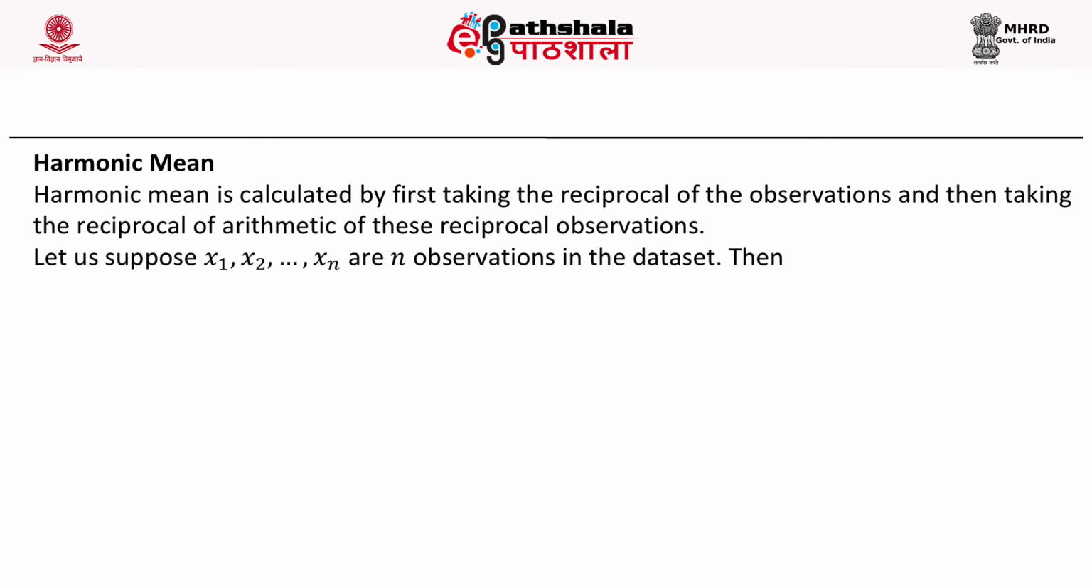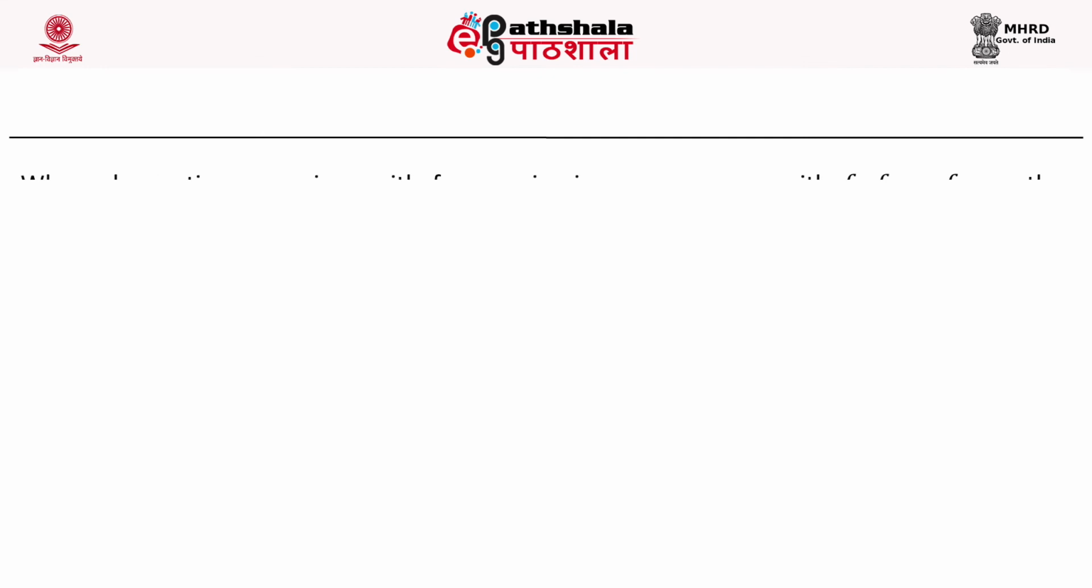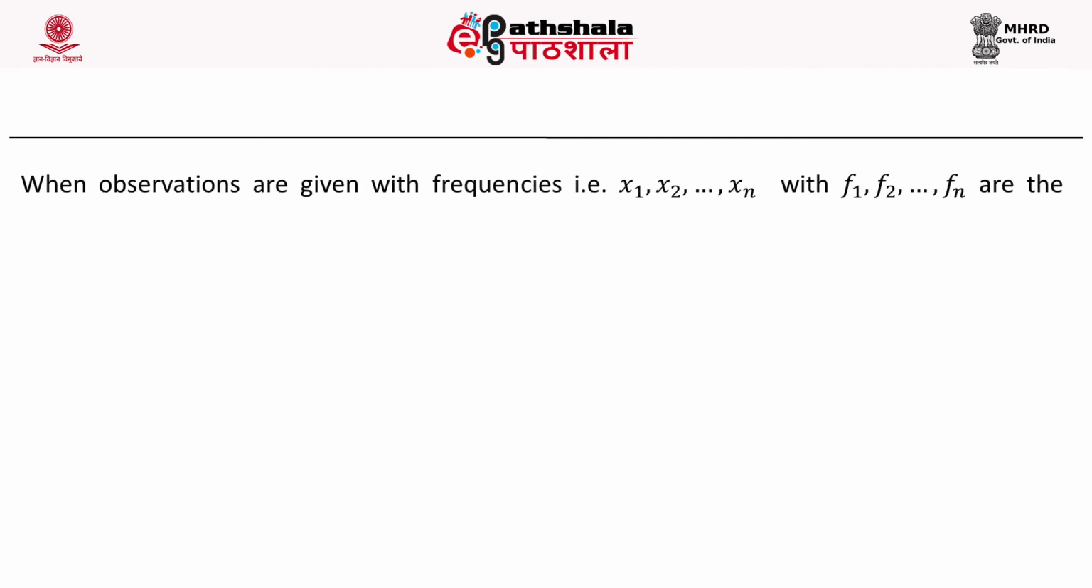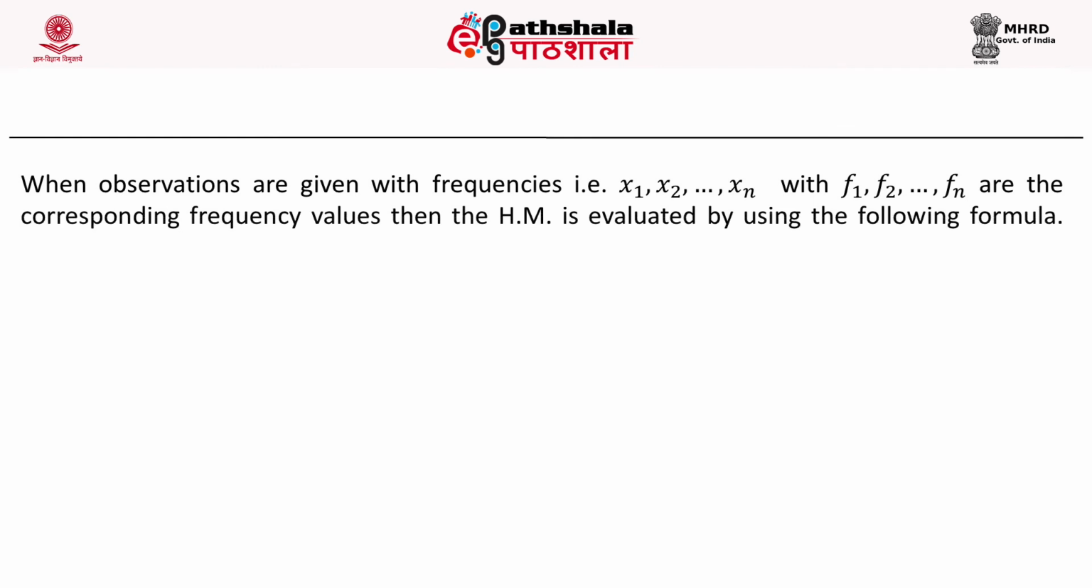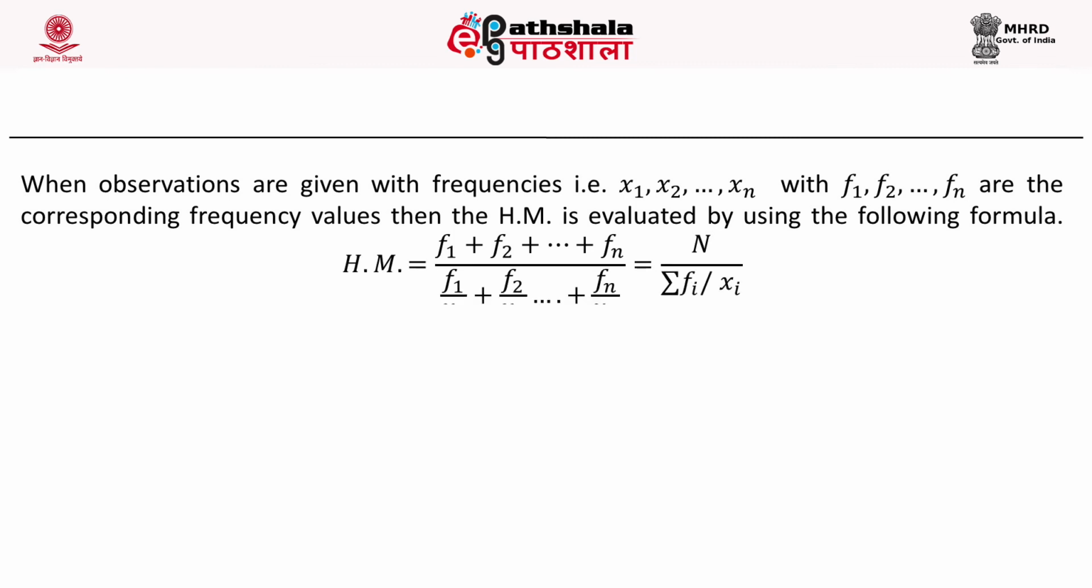Harmonic mean is calculated by first taking the reciprocal of the observations, then taking the reciprocal of the arithmetic mean of these reciprocal observations. So let us suppose we have x1, x2, ..., xn, n observations. The formula is n divided by summation of 1 upon xi. When observations are given with frequency, the formula for the harmonic mean is capital N, which is the sum of all the frequencies, divided by summation of fi divided by xi.